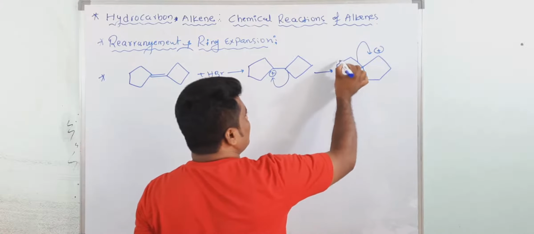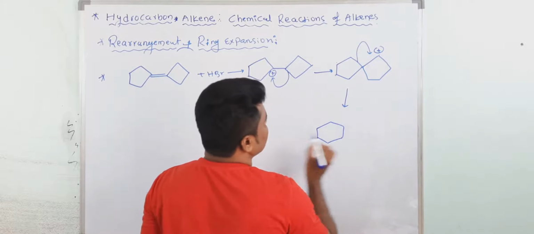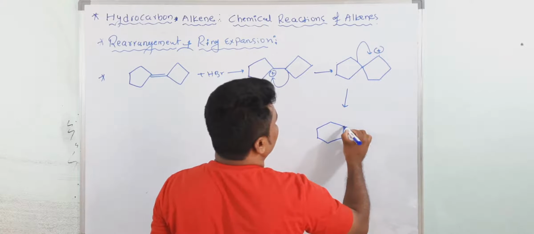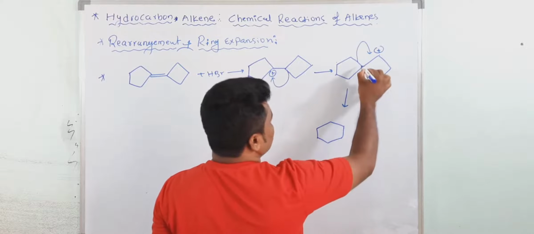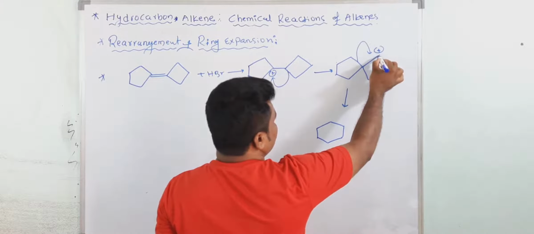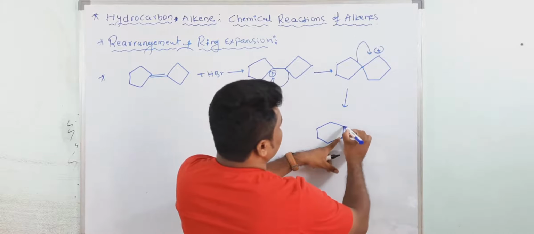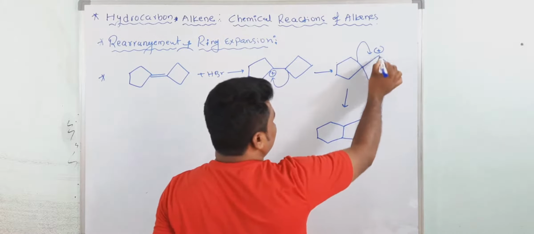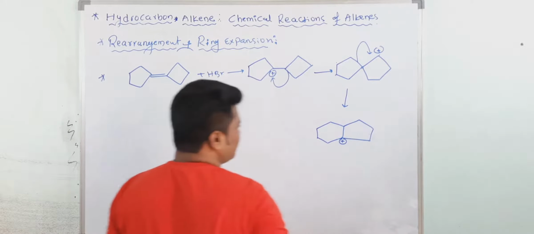Then you will get the 6-membered ring: 1, 2, 3, 4, 5, 6. Now you are getting a 6-membered ring. And when it is transferred here, this is a 5-membered ring and the carbocation forms here.